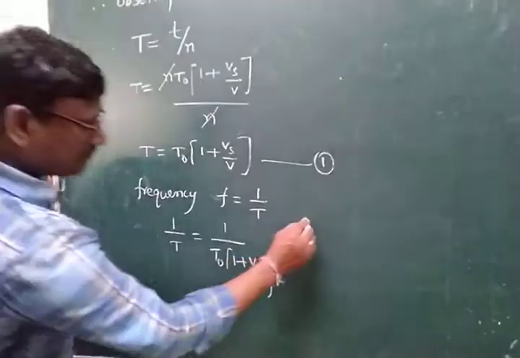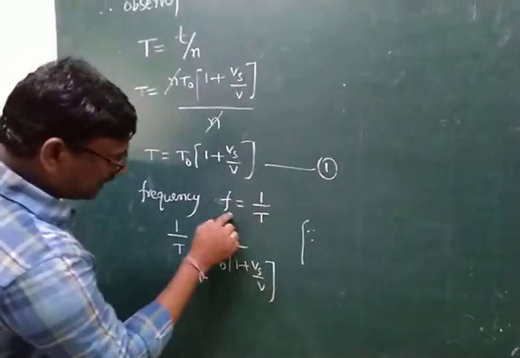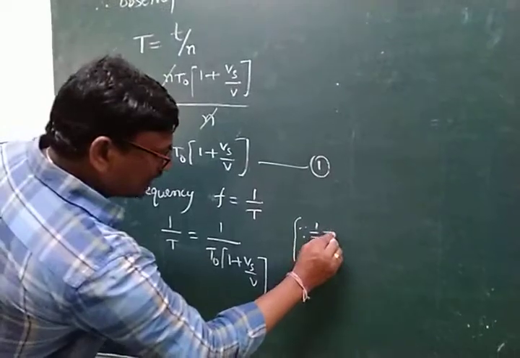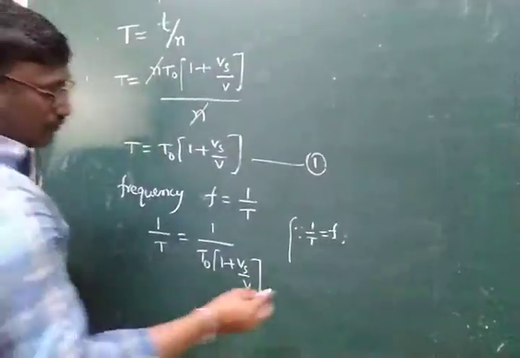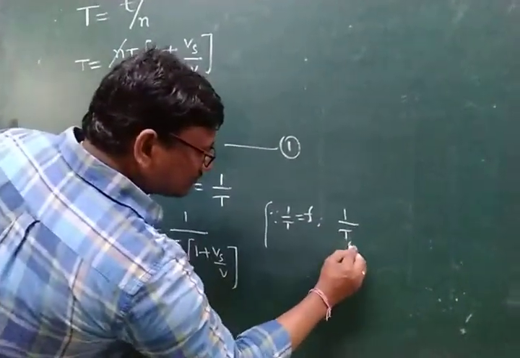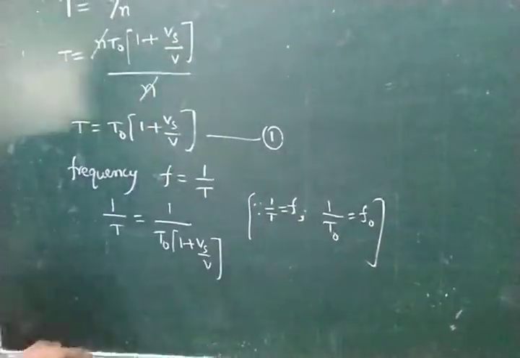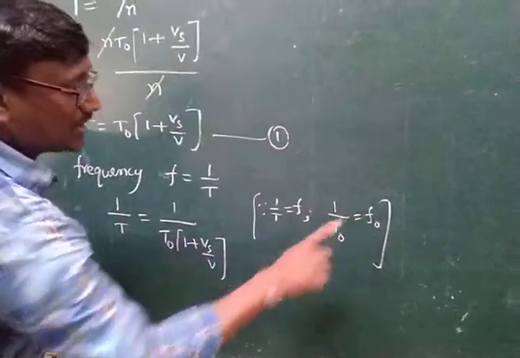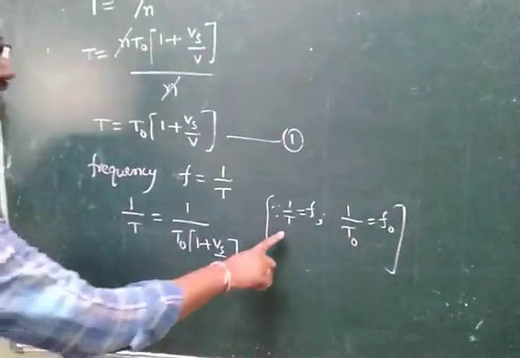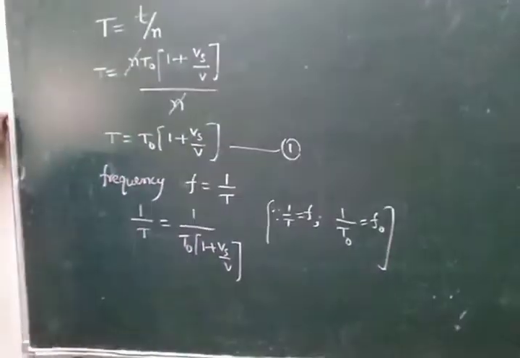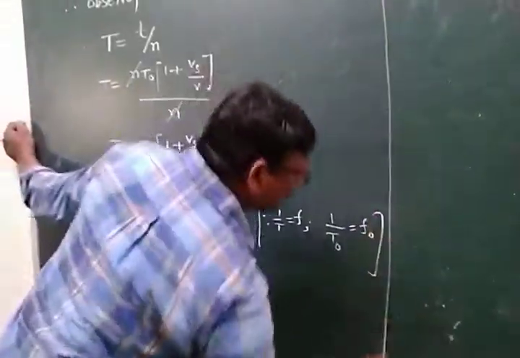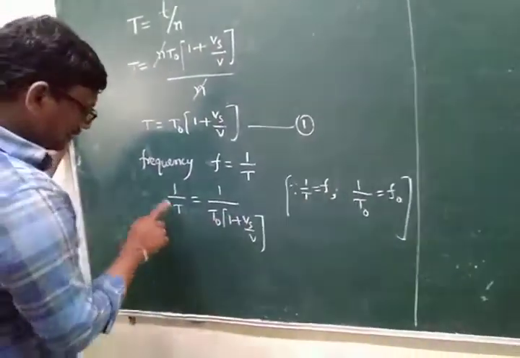Here also we consider 1 by t is equal to f, and 1 by t0 is equal to f0. f0 is nothing but the apparent frequency, and f is the actual frequency. Now we can substitute here.